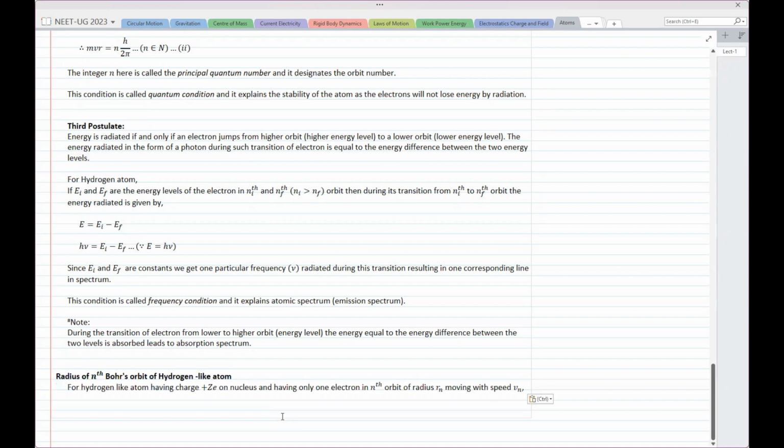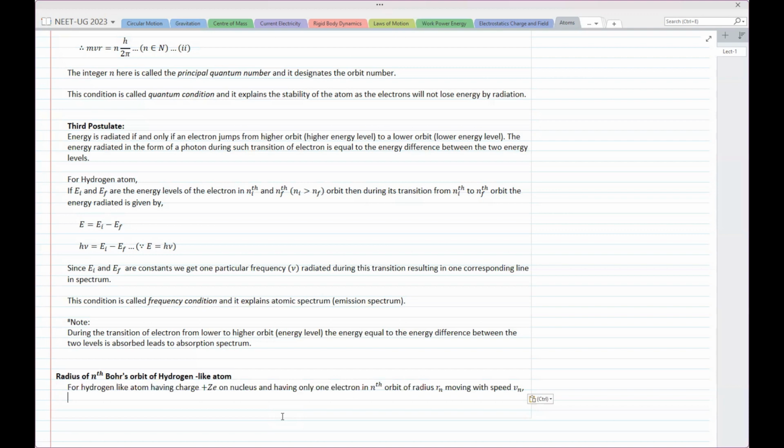So for a hydrogen-like atom having Z, I am actually calculating everything for a hydrogen-like atom. But you can calculate everything for the hydrogen atom. When you are writing theory papers, always read the question carefully. If they specifically say do it for hydrogen atom, you don't have to write that Z. Remember, now I am generalizing it with hydrogen-like atom, but the original theory is only for hydrogen atom. So you do not have Z in that theory. Z becomes 1.